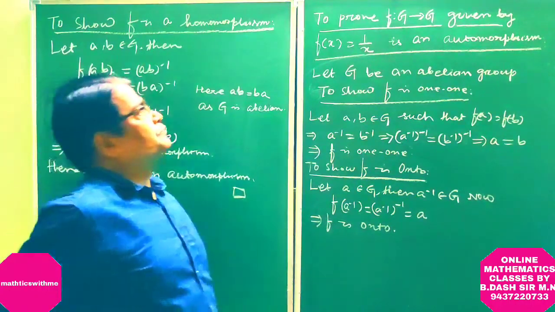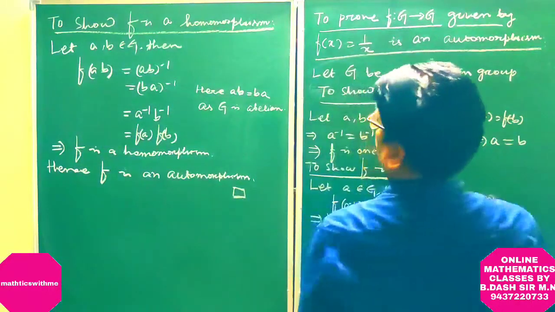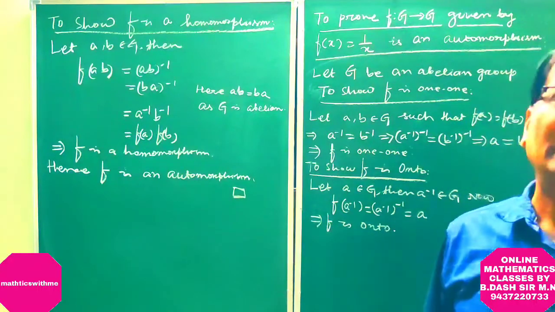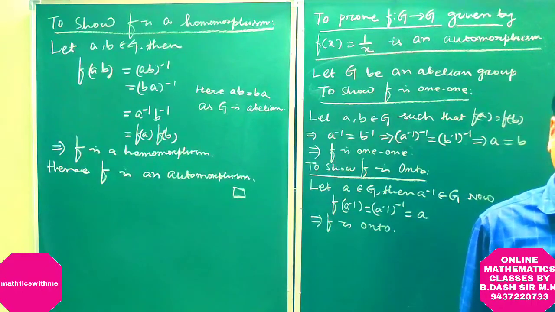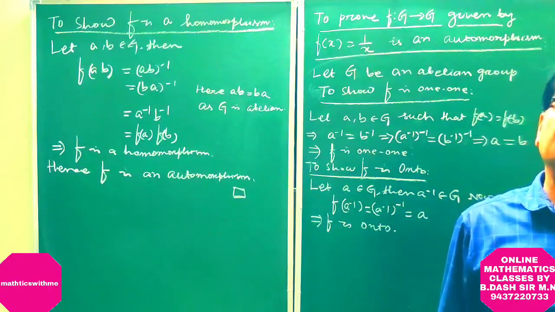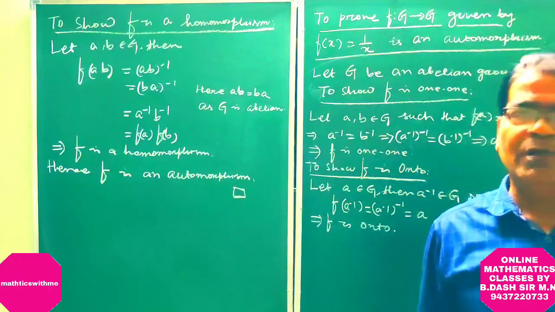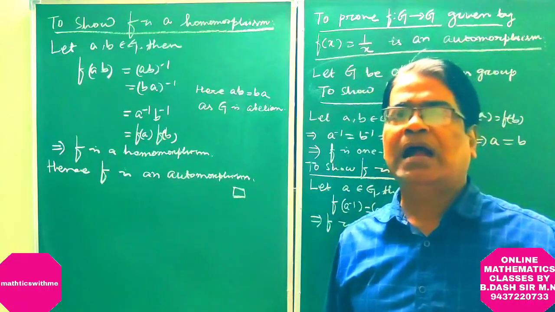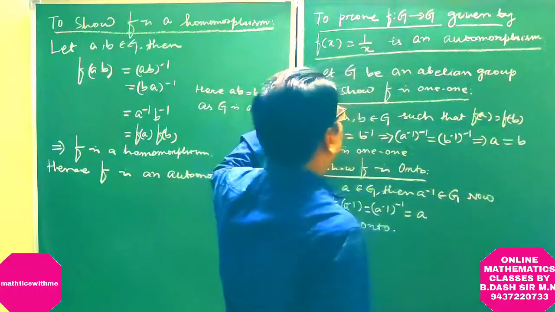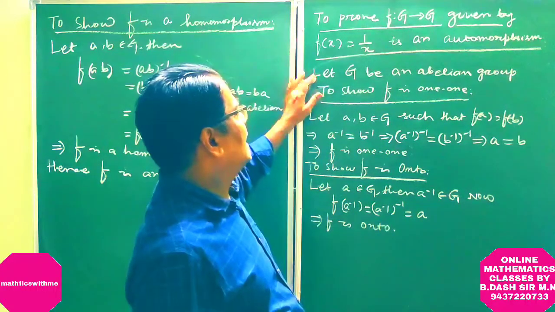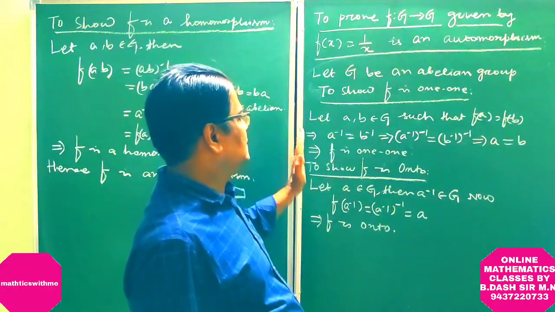So, in order to show the function f(x) is an automorphism, we have to show the function is one-one, onto and a homomorphism. First, we have proved the function is one-one.